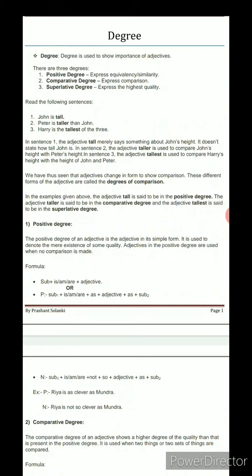Means here we don't use any other subjects to show the comparison, and sometimes we compare with the other person, but we show that it has the same quality as the first subject we taken.